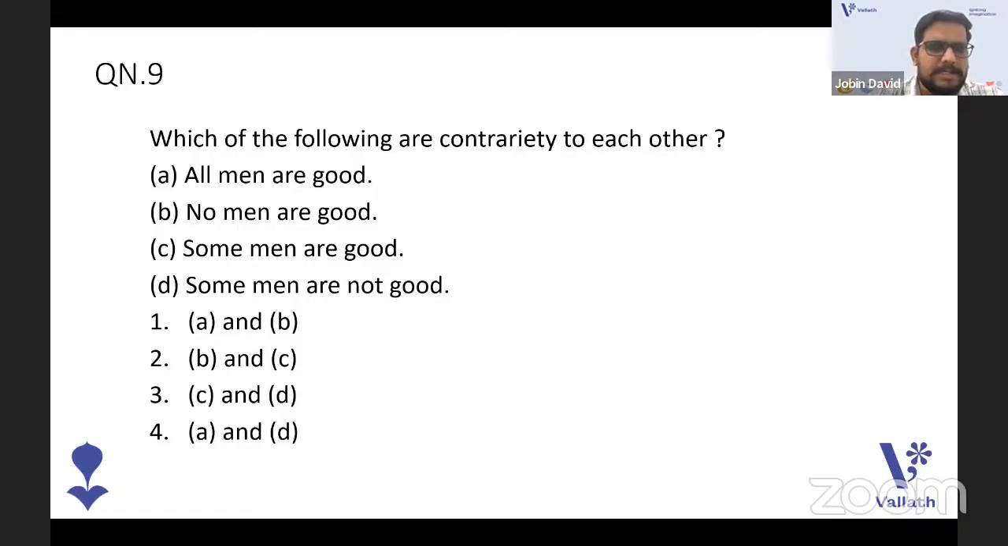Yeah, the answers are coming, guys. Very good. Different answers are coming. Wait, no worries. The answer is A and B. As you see, all men are good and no men are good. These are actually the correct contradictories to each other. A and B. That's correct.